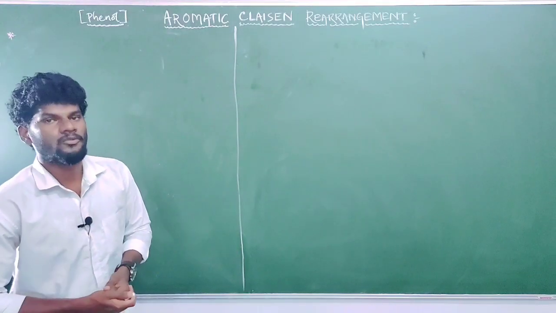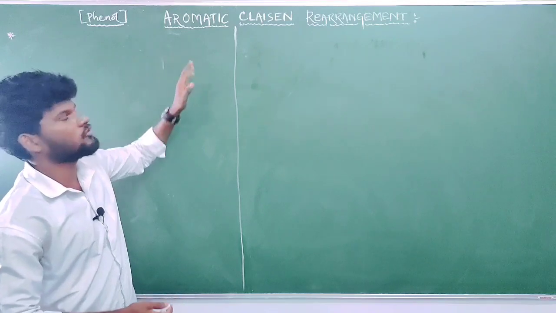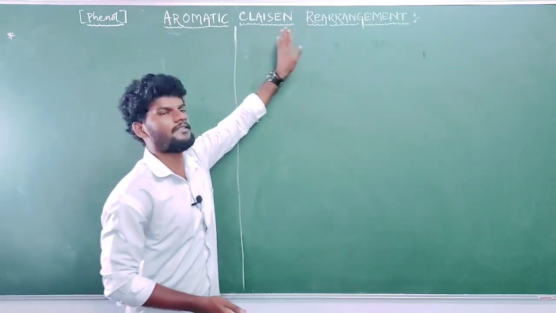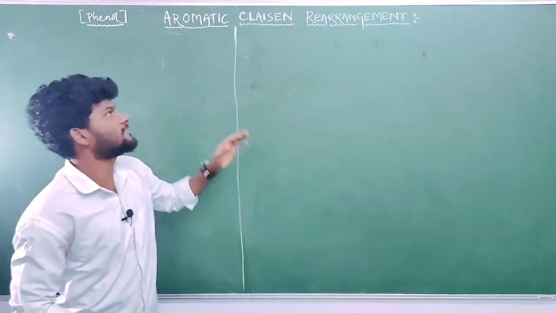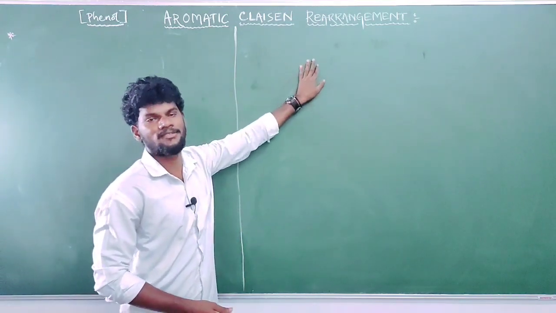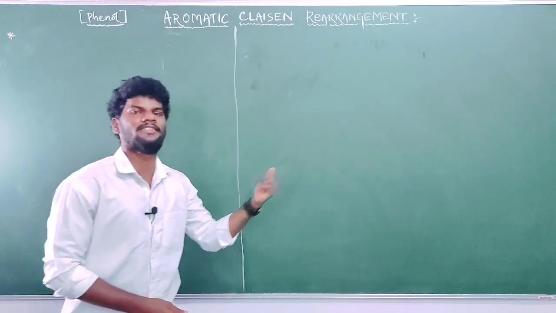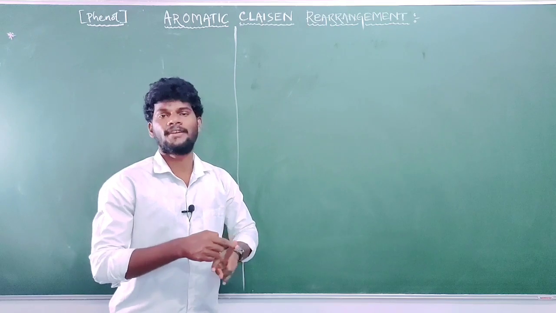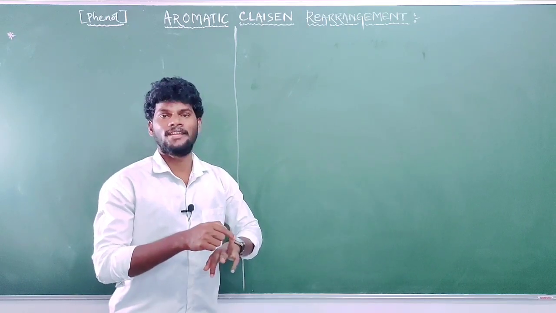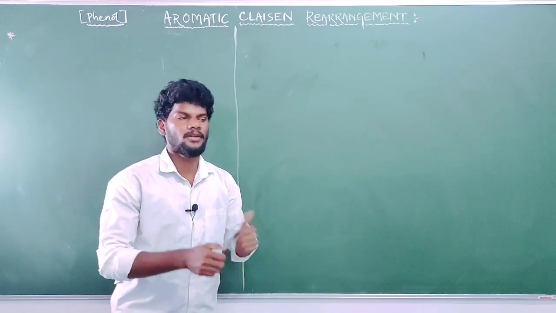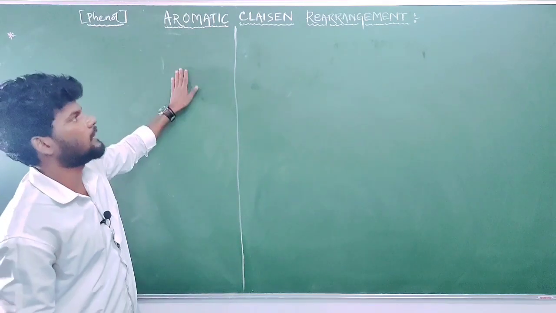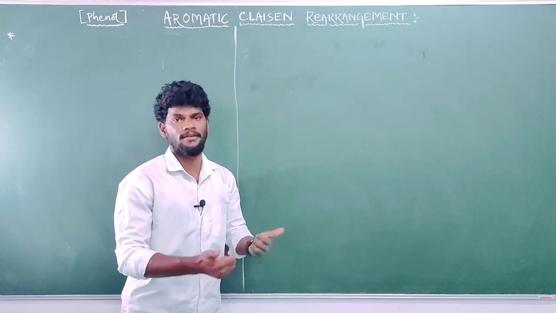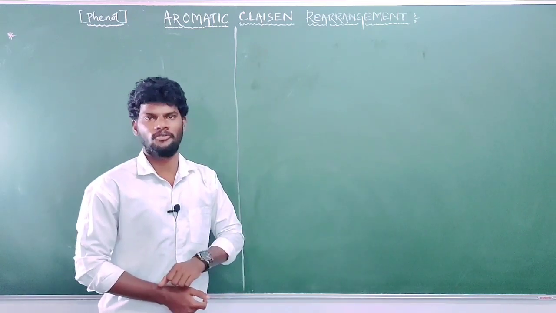In this lecture class, we will cover one of the most important rearrangement reactions related to phenol, that is the aromatic Claisen rearrangement. Besides the aromatic Claisen rearrangement, there are other kinds of Claisen rearrangement reactions, like aliphatic Claisen rearrangement, Ireland-Claisen rearrangement, hetero-Claisen rearrangement, and Johnson-Claisen rearrangement. But in this class, we will particularly cover the aromatic Claisen rearrangement, and at last I will give some basic idea about the aliphatic Claisen rearrangement only.